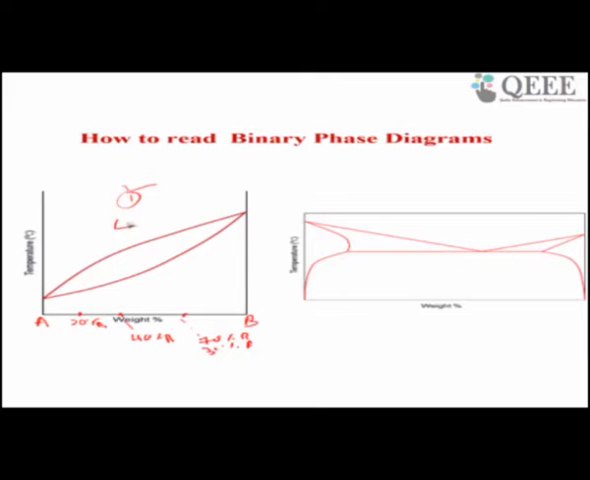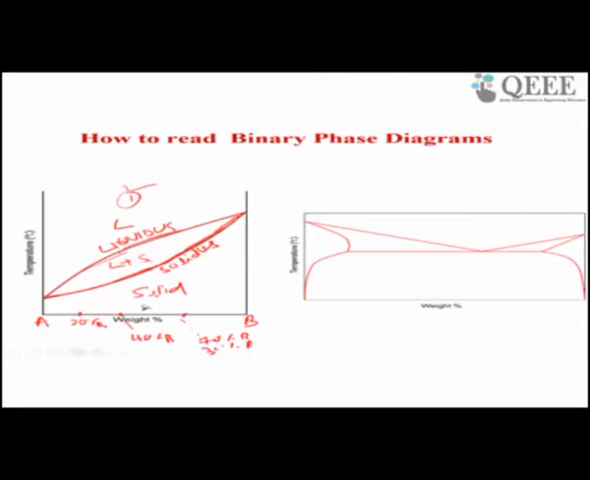This is your liquid, and this is the line which differentiates between the liquid and solid phase. So this is called liquid plus solid. The line which separates liquid from liquid plus solid is called the liquidus line. And below this is solid. The line which separates solid from solid plus liquid is called the solidus. So this is your liquidus line, and this is your solidus line.